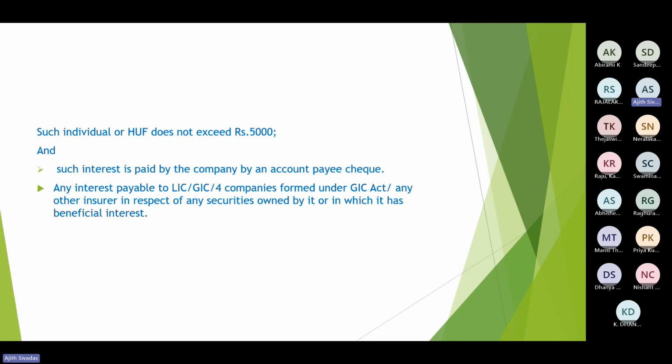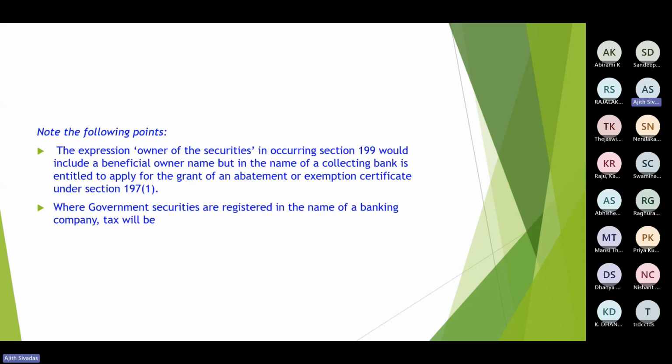Then any interest payable by Life Insurance Corporation, General Insurance Corporation or companies formed under the General Insurance Companies Act, or any other insurer in respect of securities owned by it or in which it has beneficial interest. So any interest paid by such insurance companies is also exempted under section 193. Then the expression owner of securities occurring in section 193 would include beneficial owner also. So we know the difference between the real owner and the beneficial owner in case of demat of securities. In order to get to the actual person, the beneficiary is the person who will be obliged to get this TDS deducted.